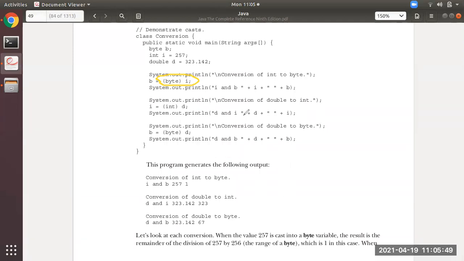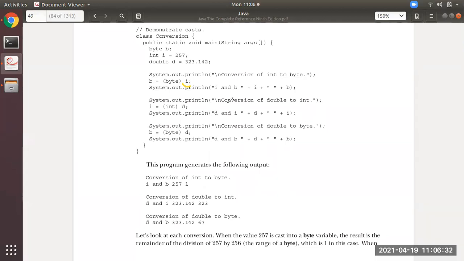Okay, the total range of byte is 256. So when you are going to perform this casting, what this statement will do is it will divide the value of I by its range. What is I? 257. So 257 will be divided by the range of byte, that is 257 will be divided by 256. So now this will return you the remainder. So 257, that is I value, when divided by the range of byte, is going to give you the remainder.